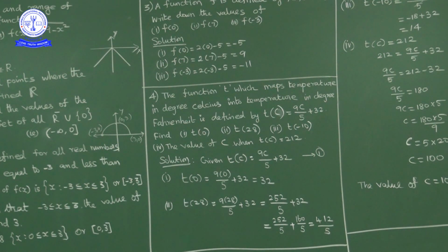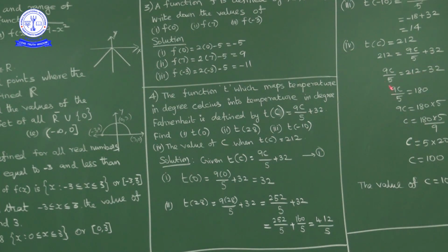Next, what is given? You have to find the value of C when T of C is equal to 212. So the left hand side value is given as 212. Using this we have to find the value of C. So given T of C is equal to 212, 212 is equal to 9C upon 5 plus 32. So write 32 this side. 9C upon 5 is equal to 212 minus 32.